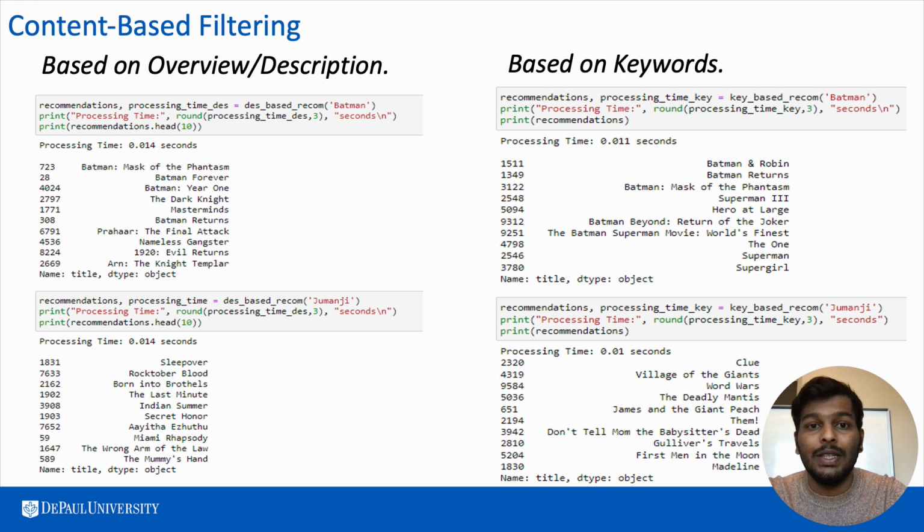Followed by this, we ran a content-based filter. A content-based filter is a recommendation technique that suggests similar items to users based on their experiences in the past. First we ran it based on overview and description, and later on we ran it based on keywords. In an example for overview, when a Batman movie was given, the following movies were given as suggestions, and when given based on keywords, similar movies were given but in different order.